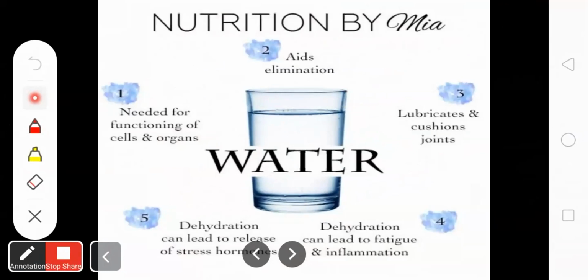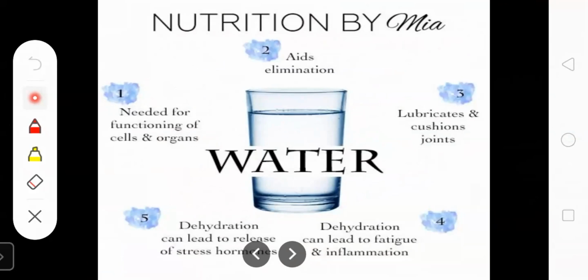Water is also very important for digestion, absorption, transporting food, and elimination of waste products. So we should drink plenty of water.